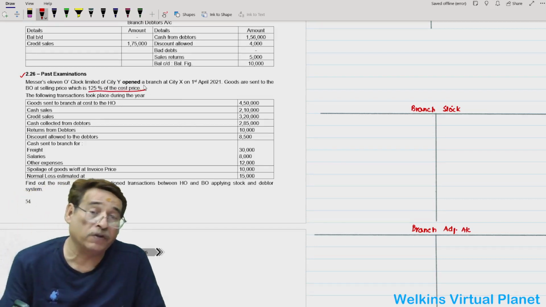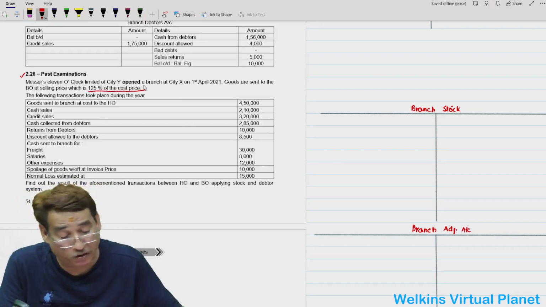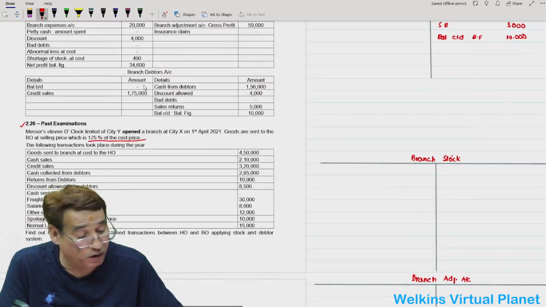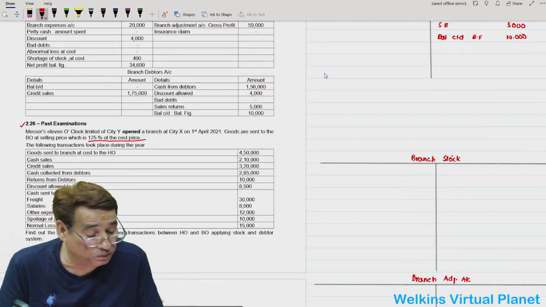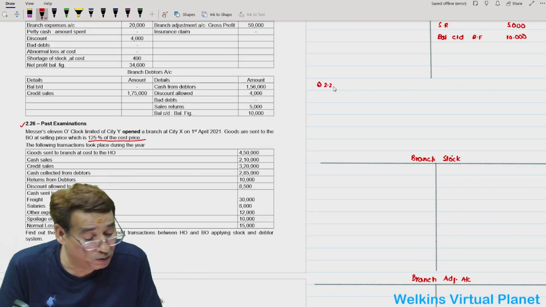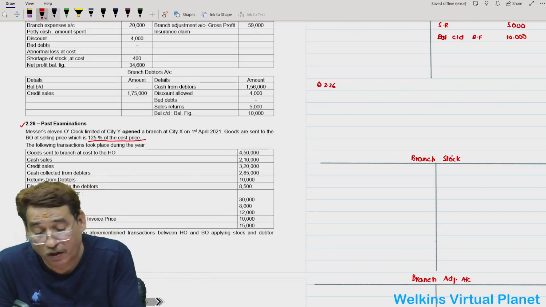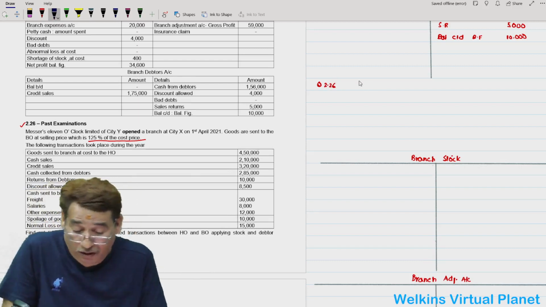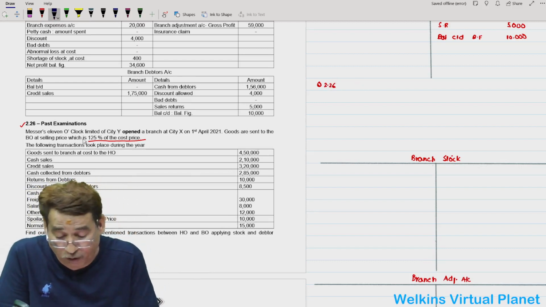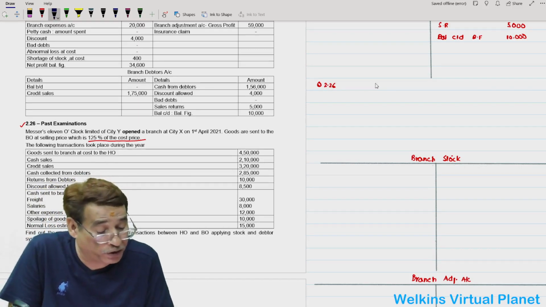Some students may get confused while computing the rates in this question.